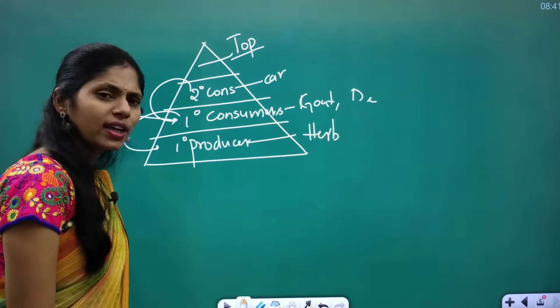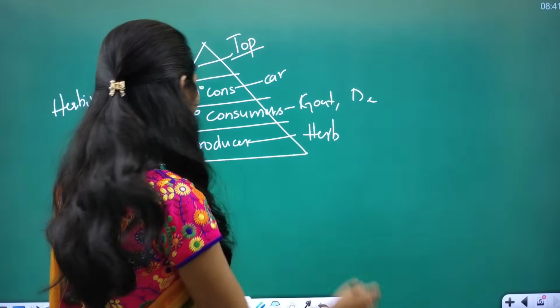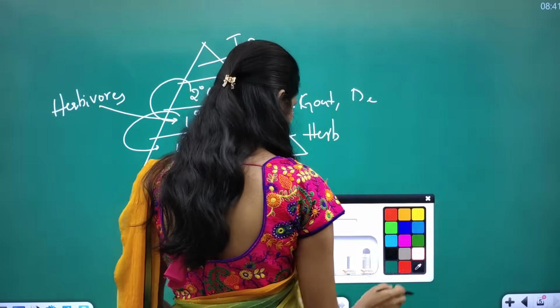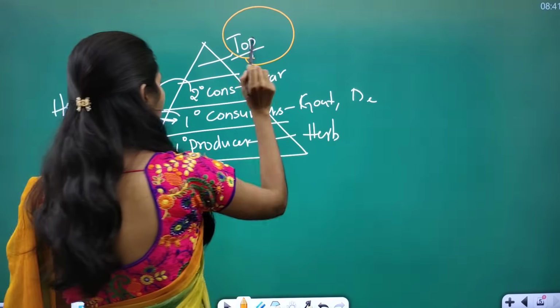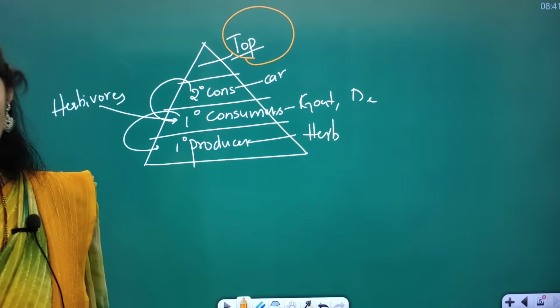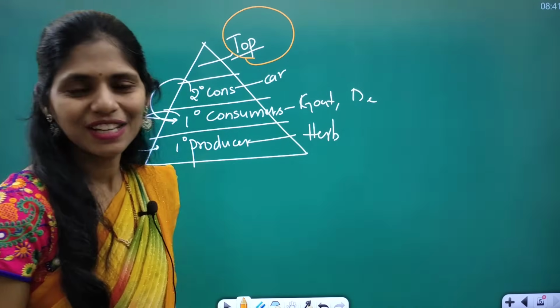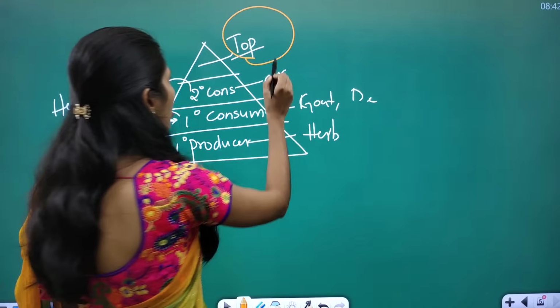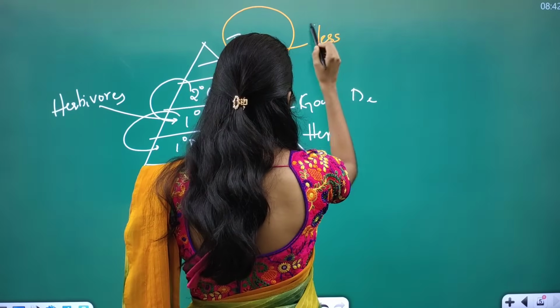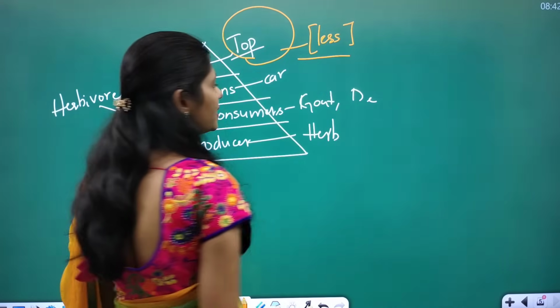So whenever you're talking about conservation programs, we are focusing on these top carnivores. Top animals. Why? Because they are very less in number.